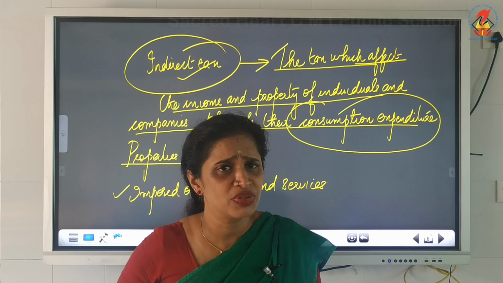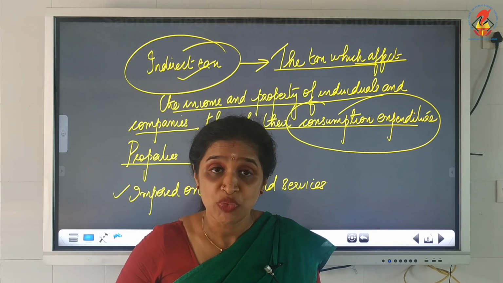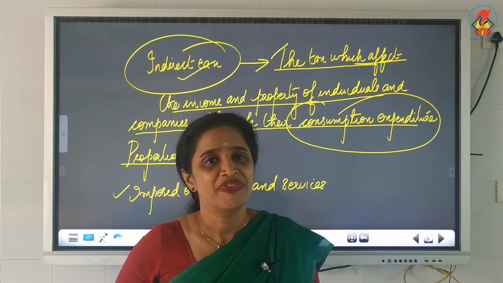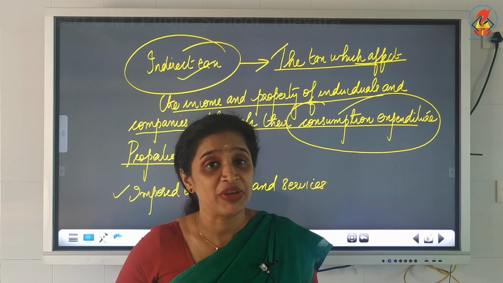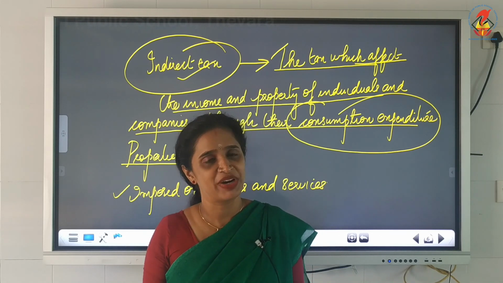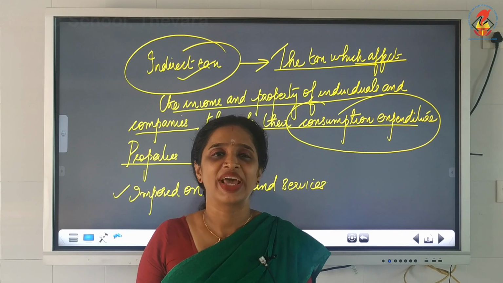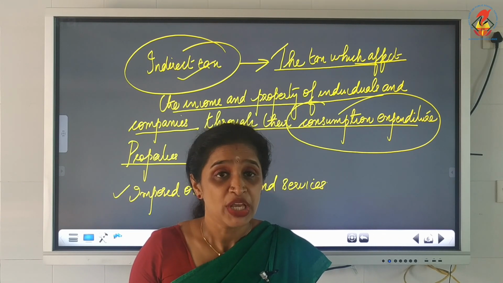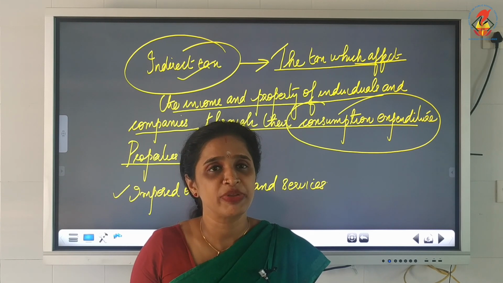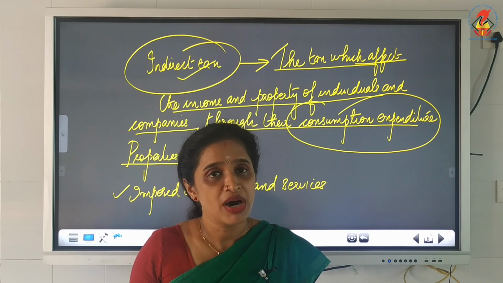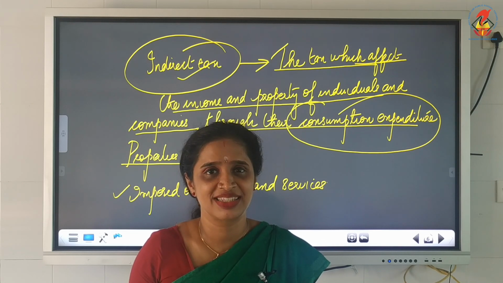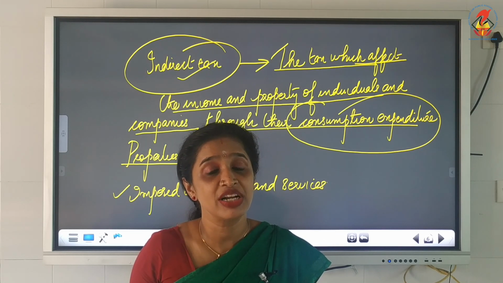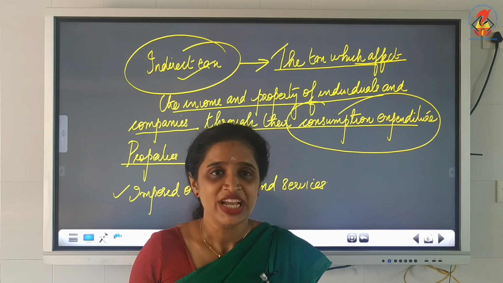So in fact, what does this indirect tax mean? When we buy goods from the market, we have to pay the tax for the good that we are buying. That tax is known as indirect tax. For example, sales tax. If you buy a particular product from the market, you can find MRP inclusive of tax. You are paying the tax, isn't it? The producer has shifted the burden of paying the tax to the consumers.